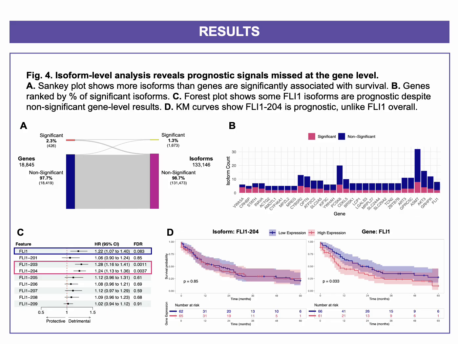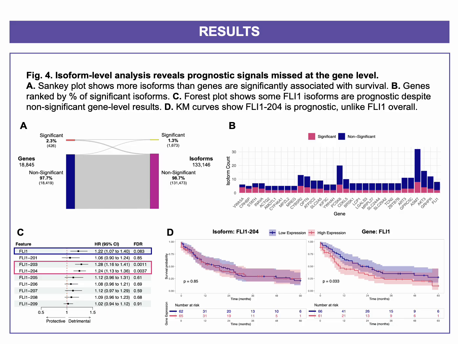Up to this point, we focused on isoform level expression. In Figure 4, we directly compare this to gene level results to ask what might we miss by only looking at genes. Figure 4a shows a Sankey plot comparing significance at both levels. We found 875 genes that weren't significant overall, but had at least one isoform that was. These are cases where the gene level view completely misses transcript-specific associations. In 4b, we rank these genes by the percentage of significant isoforms.